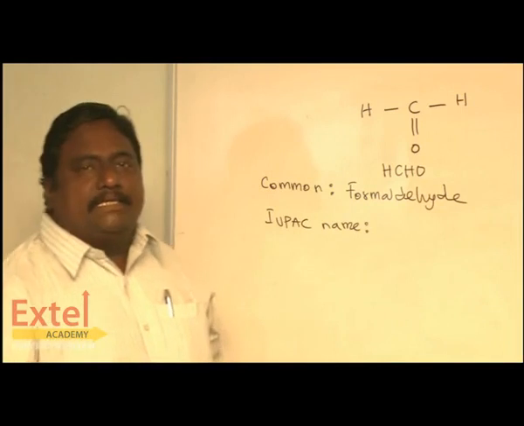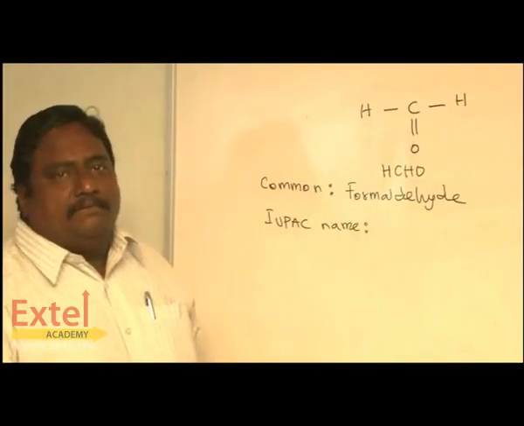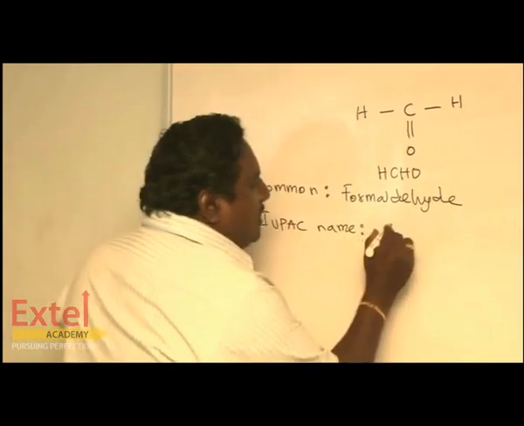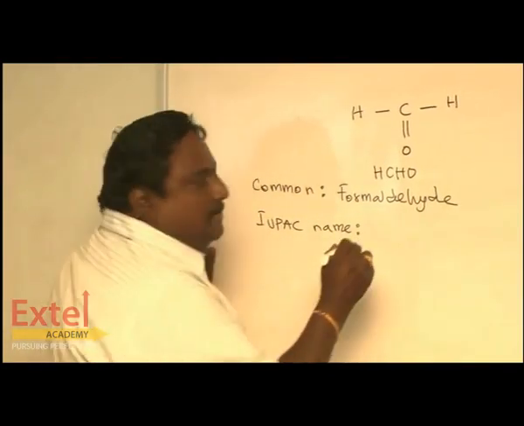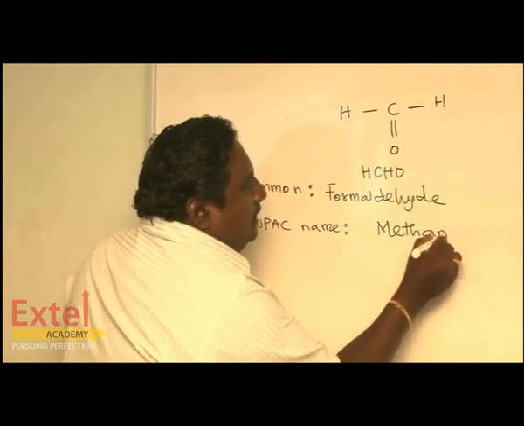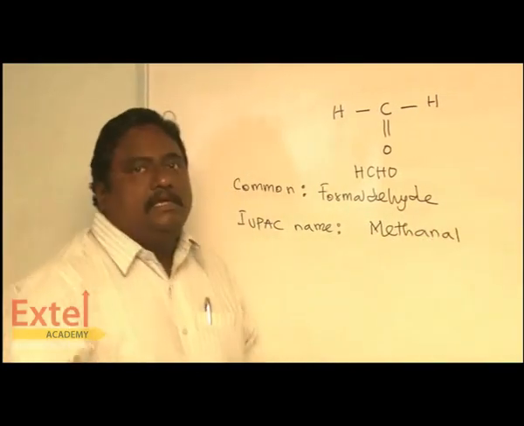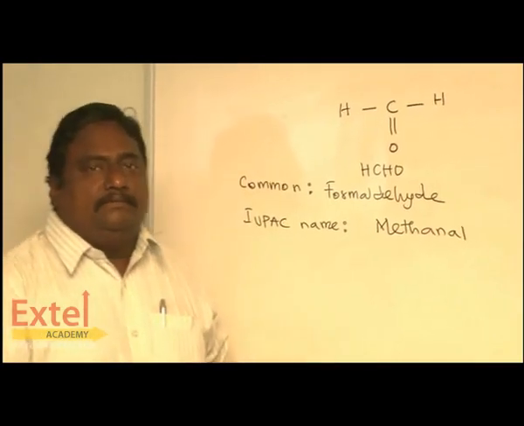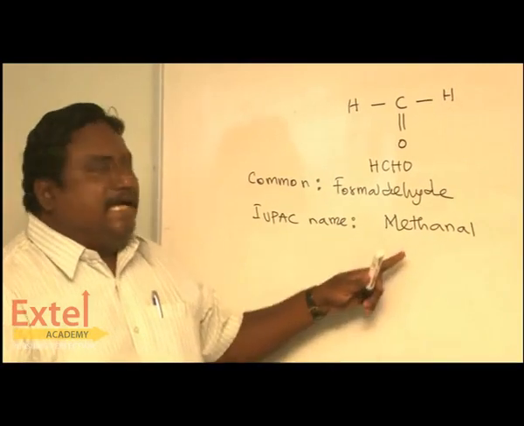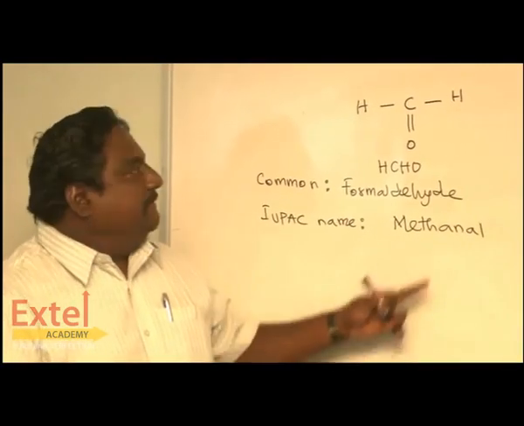In order to write the IUPAC name, look at the number of carbons. It has 1 carbon. So, 1 carbon means methane. So, methanal, ending with AL. It should not end with OL. Methanol means alcohol. It's an aldehyde, so it must be methanal.